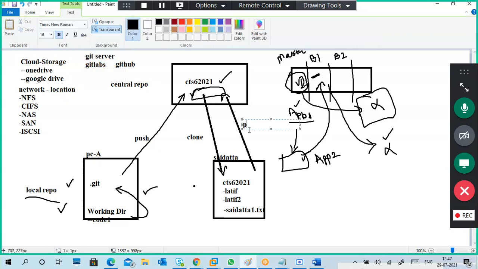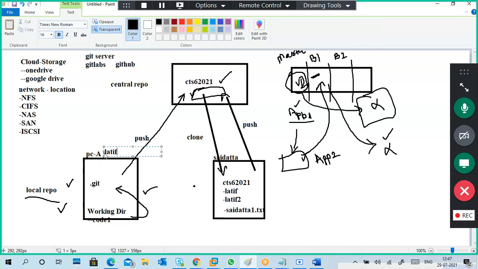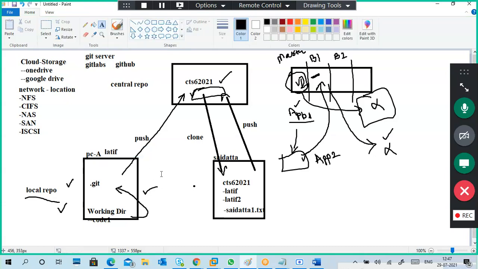Once I added files, git push it, right. Here it is again PCA, so PCA is my PC. Like Latif, I put a name for the PC. Guys, look at this one.